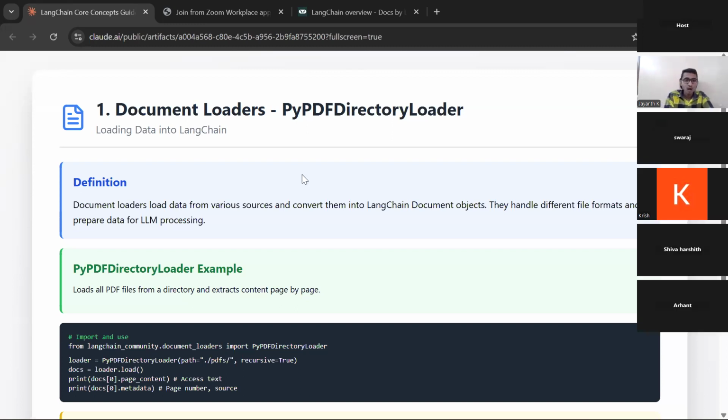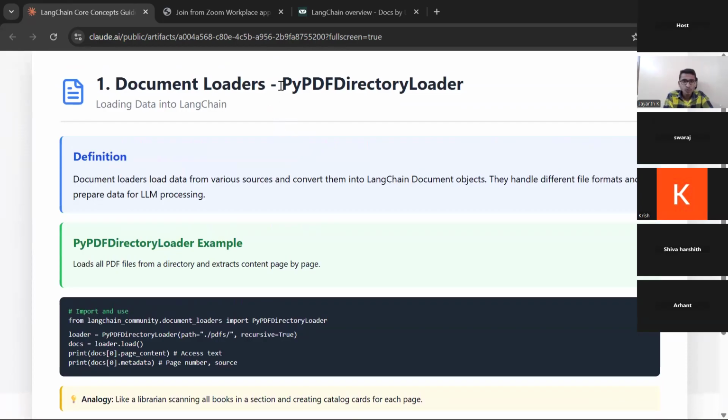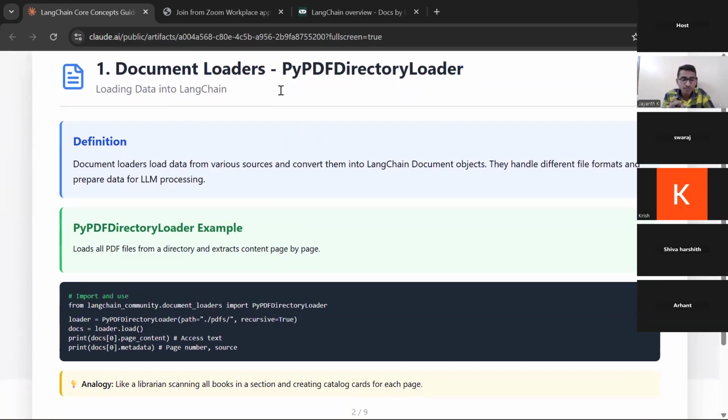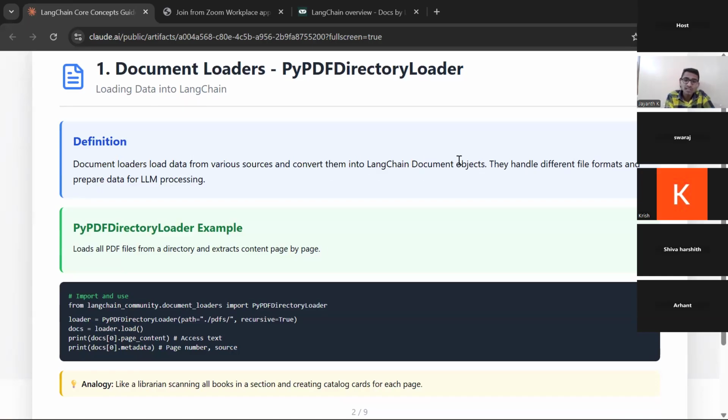And what is that and how will it look? I will show you that one. Here we are taking only one example, the PyPDF directory loader, which I am using in my project, so that you will be comfortable when I am explaining the code. Let's go through this definition. Document loaders load data from various sources and convert them into Langchain document objects. This is very important, so that this is the format that I needed for the LLM.